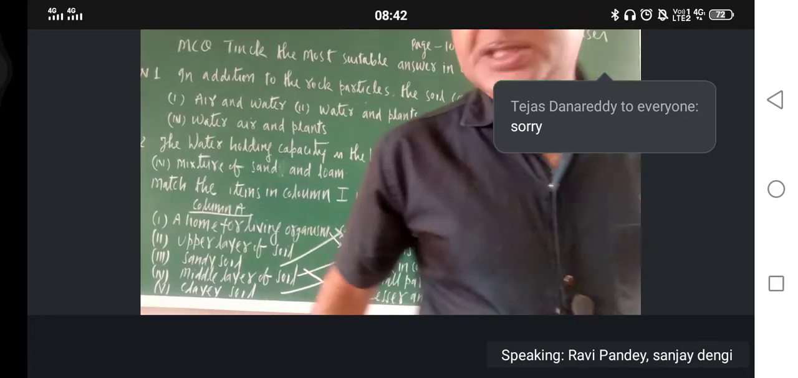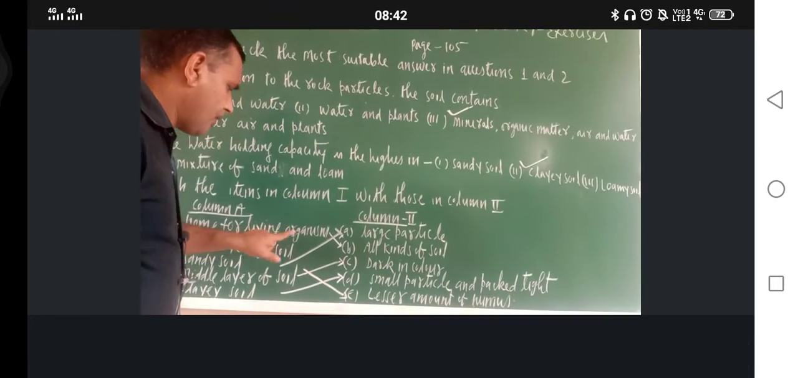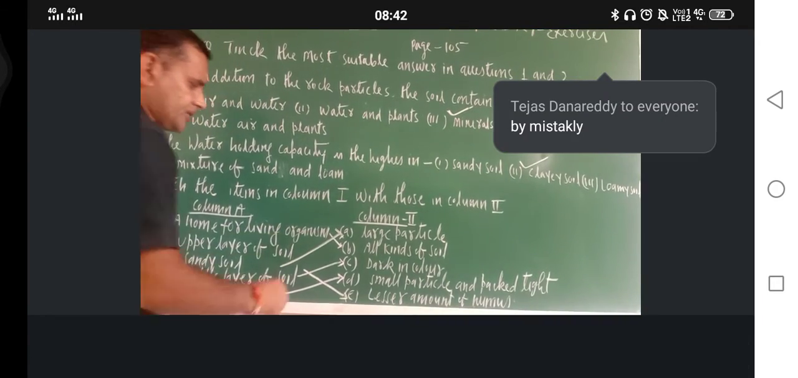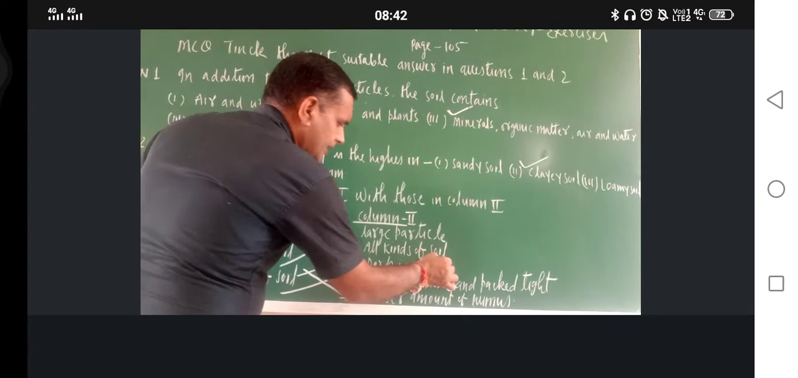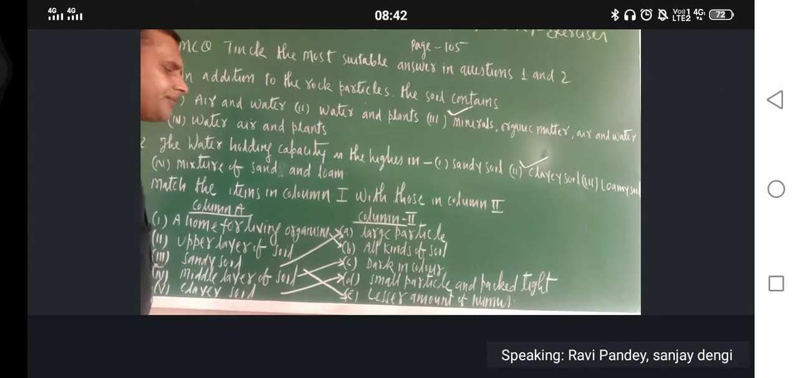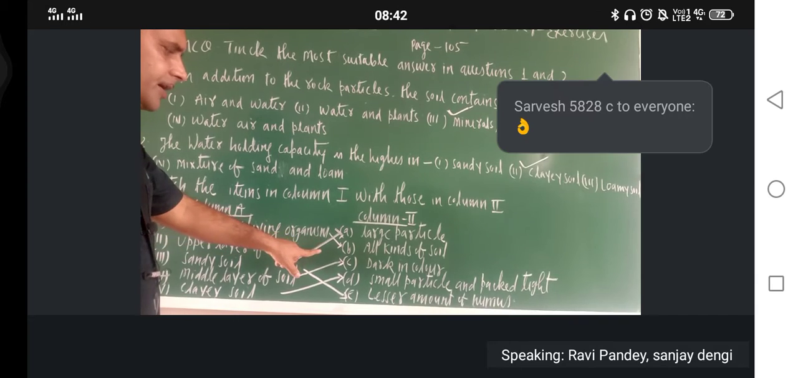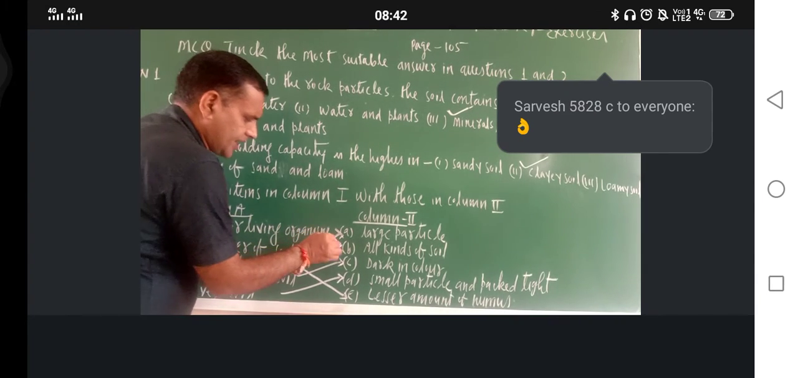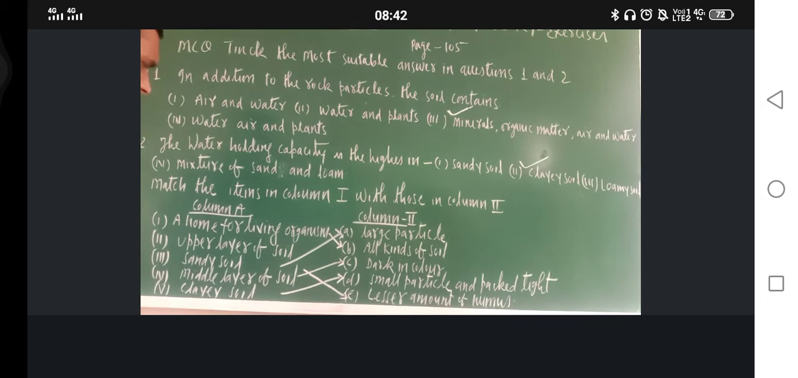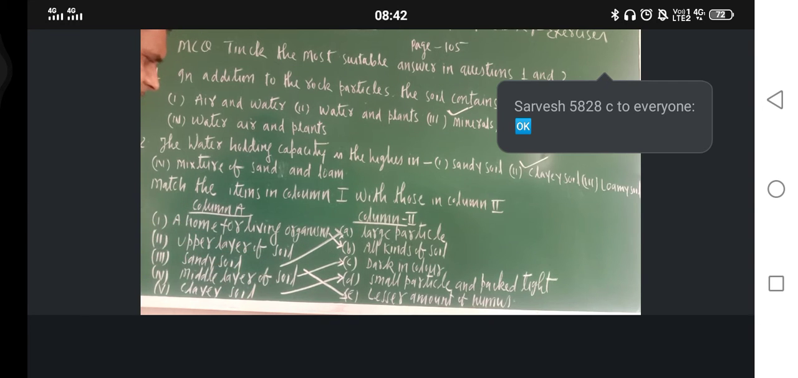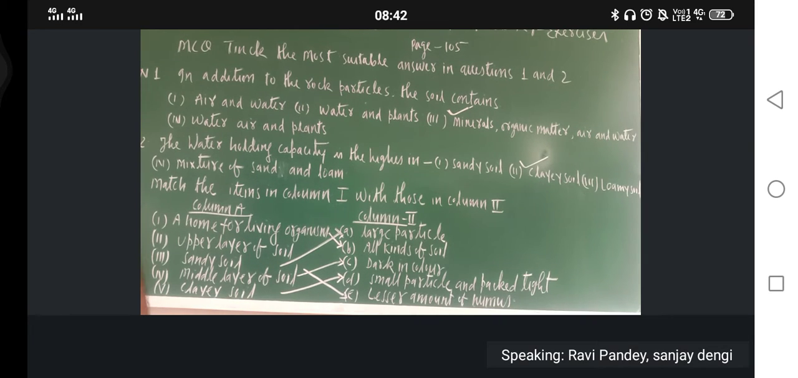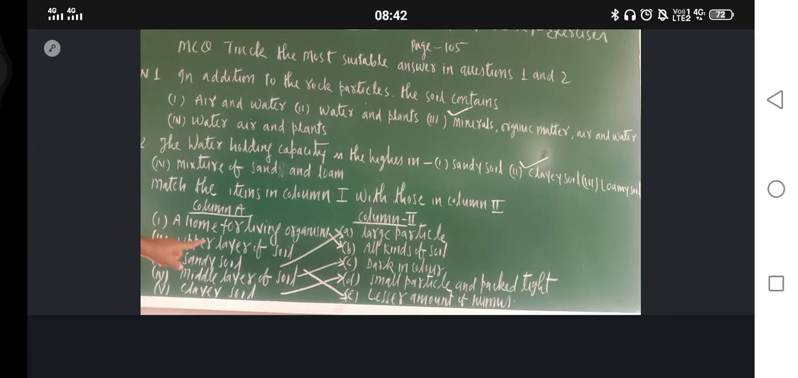Just see, the first option is a home for living organism. So just see, all kinds of soil is home for living organism. So this option is correct, B. Okay, next one is upper layer of soil. Which is the correct option for upper layer of soil? Please tell me.